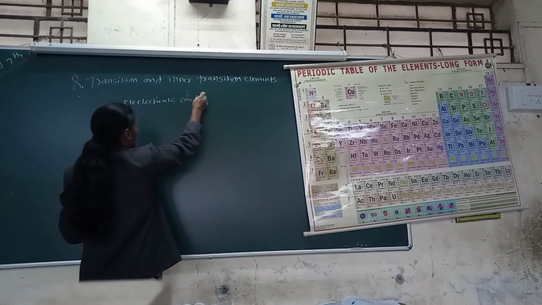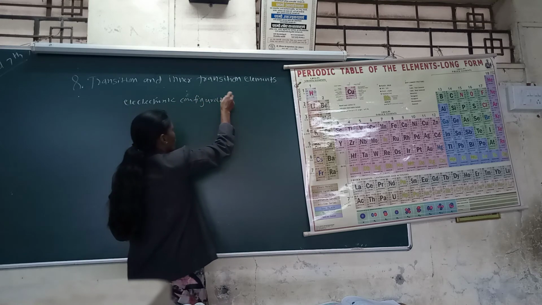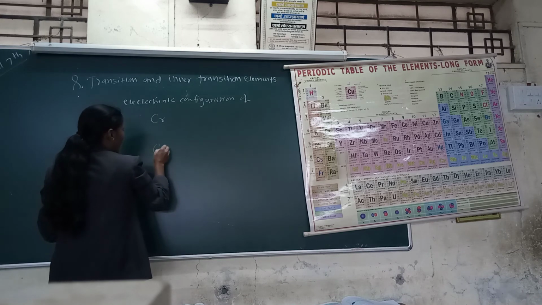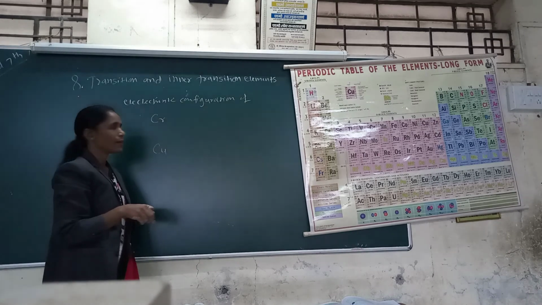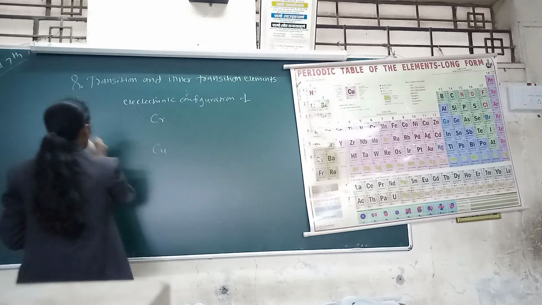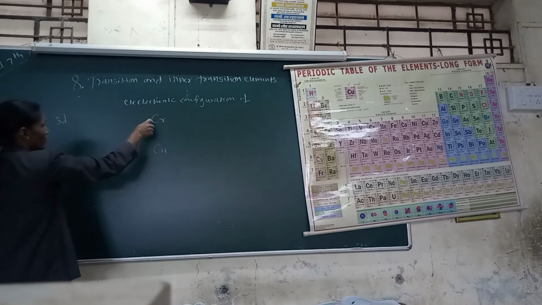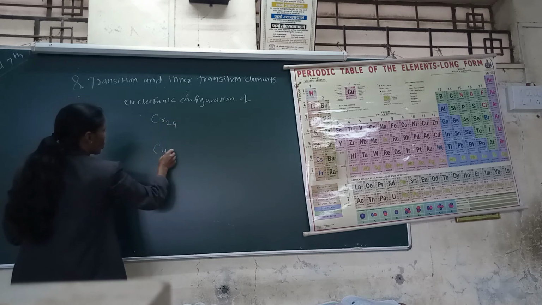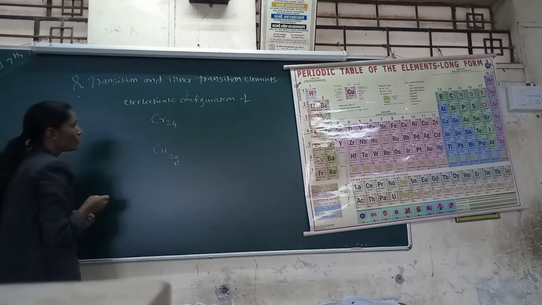Chromium and copper, meaning Cr and Cu, are the two elements of the 3d series, chromium having atomic number 24 and copper 29.